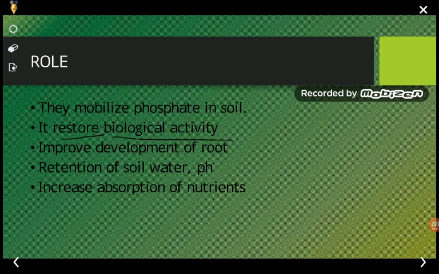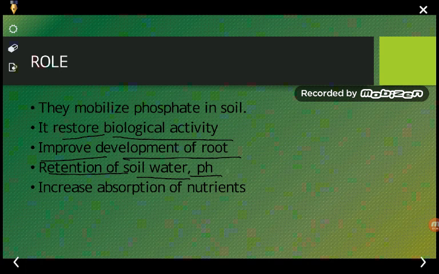And next is that it stimulates biological activity. Once the phosphate is mobilized, the development takes place, and because of that the biological activity also takes place. Next, it improves the development of the root. As the fertility improves, we can say the development of the root also increases. Next, retention of the soil water and pH. So all these things, soil water can be retained by means of adding the biofertilizers.